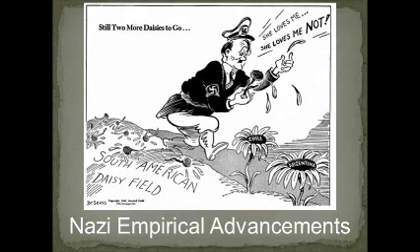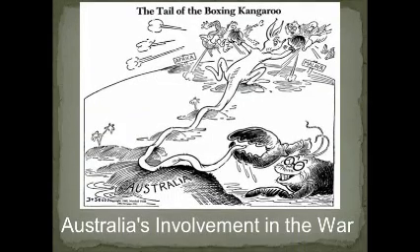The next political cartoon was published on January 23, 1942. Dr. Seuss is illustrating the Nazis' imperial advances in South America. As you can see in the picture, Hitler is walking on the road where you see two flags that represent Chile and Argentina, because they were the target countries to conquer during that time period.